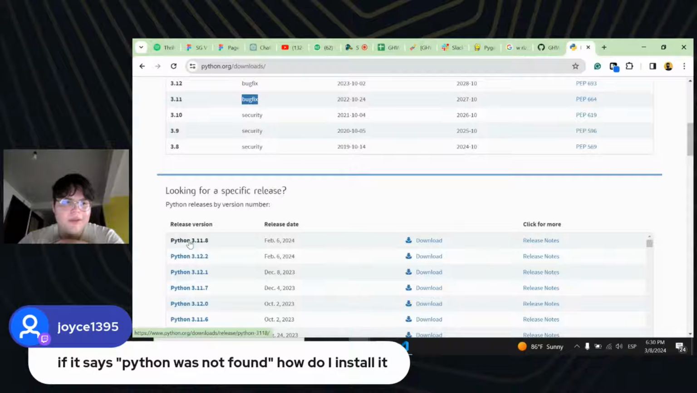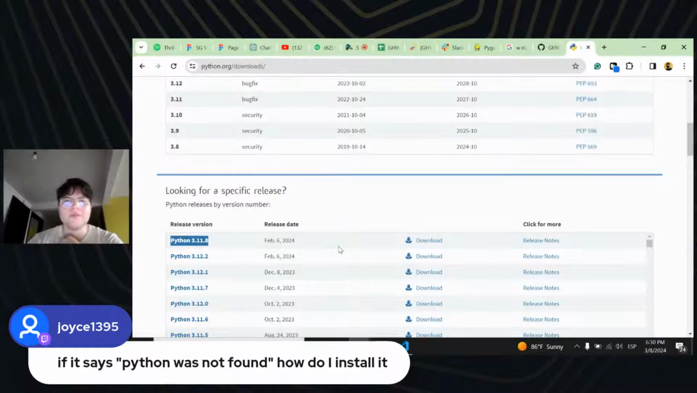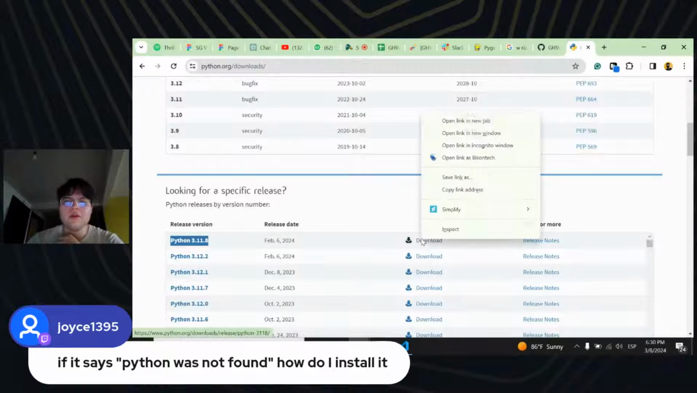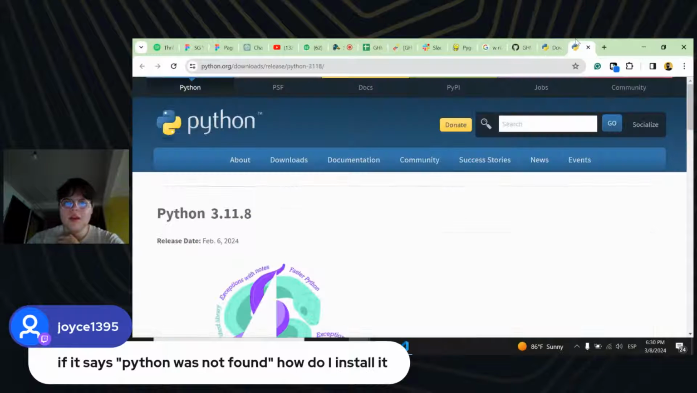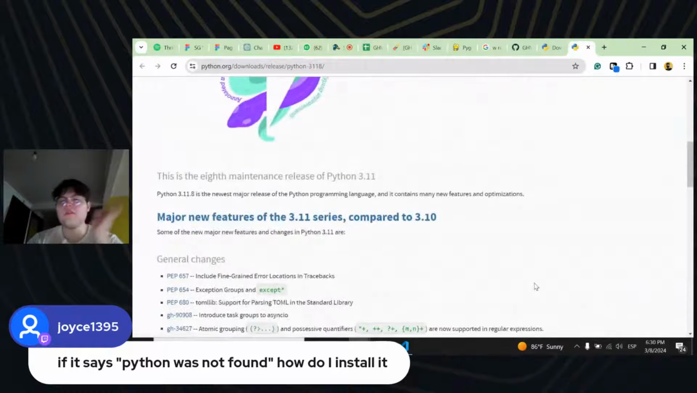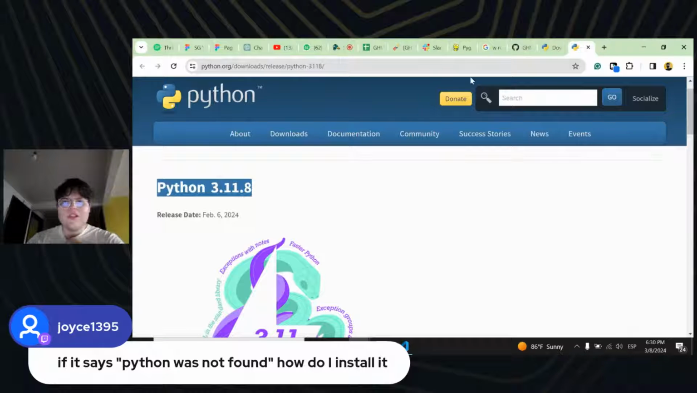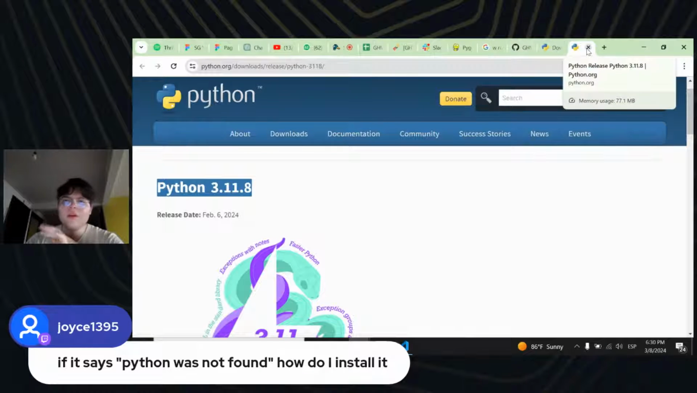Yeah, I would say go into looking for a specific release and just install this version, Python 3.11.8, and I think you should be ready to go. I wouldn't hesitate a lot about the versions of Python, just click and download. This is going to download a version of Python, so don't worry about that. Just download the 3.11 version, and after that, it should be ready to go.